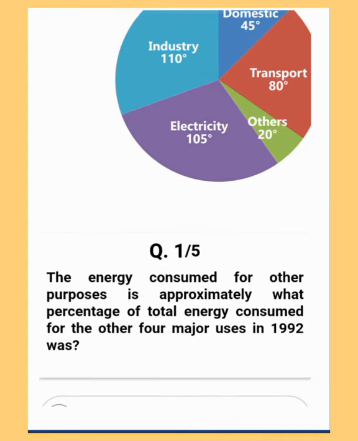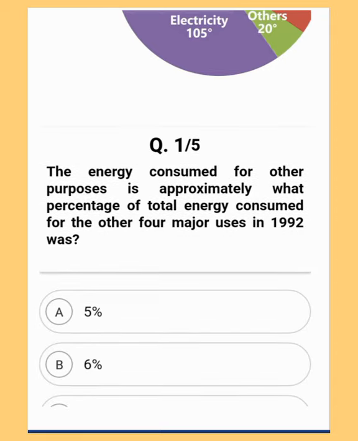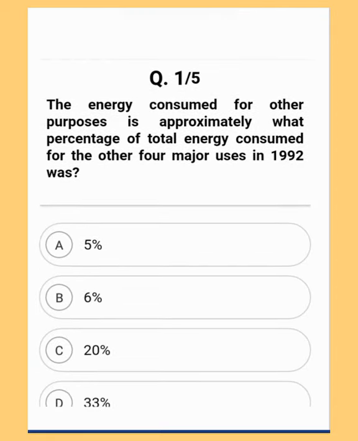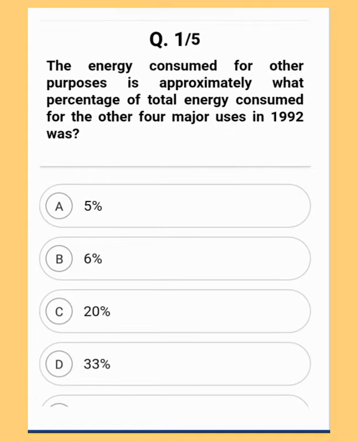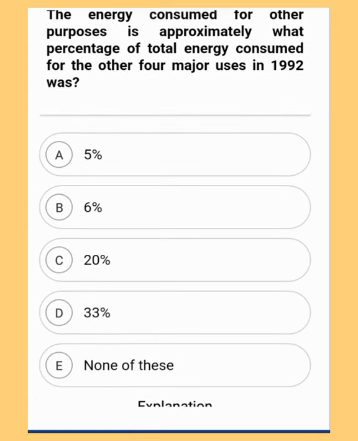The energy consumed for other purposes is approximately what percentage of total energy consumed for the other 4 major uses in 1992? Option A 5%, option B 6%, option C 20%, option D 33%, or option E none of this. As mentioned, we'll discuss the explanation later. First, you try to pause the video and try to solve this question.